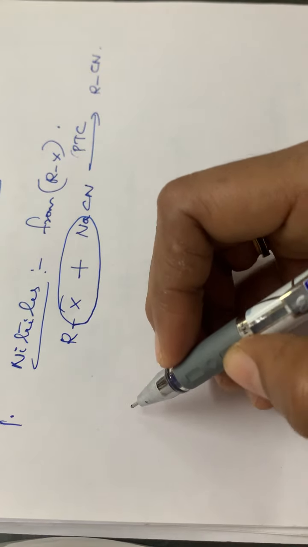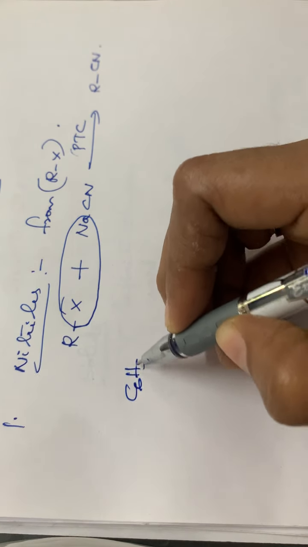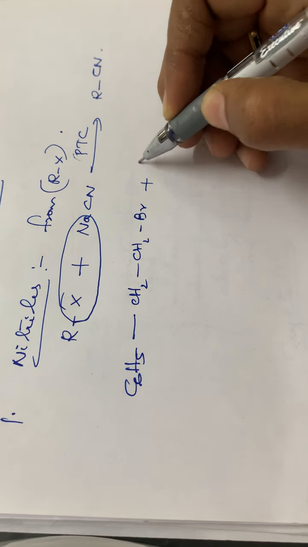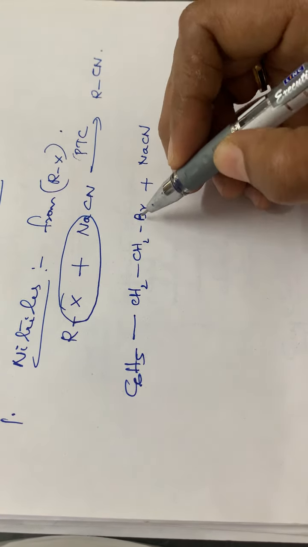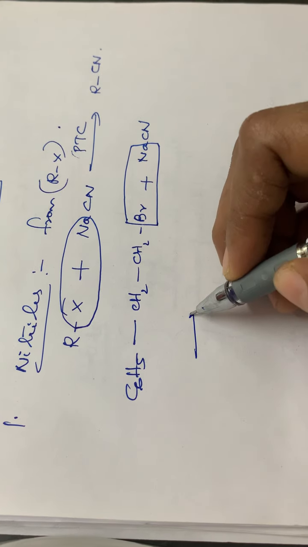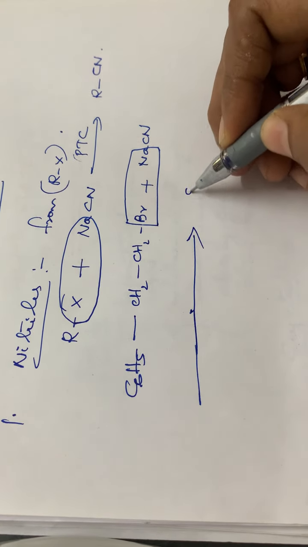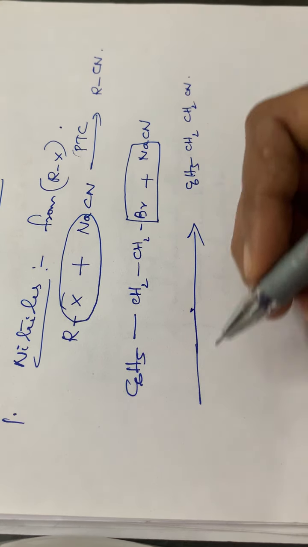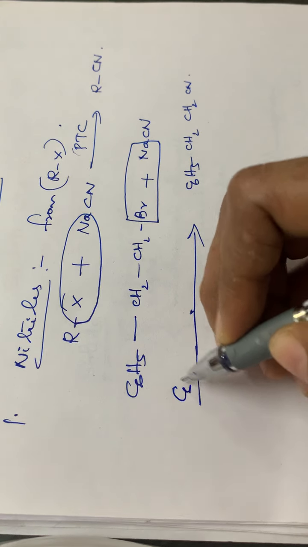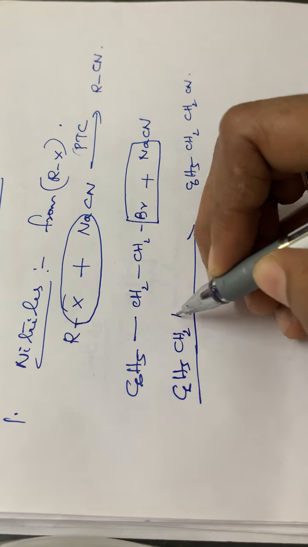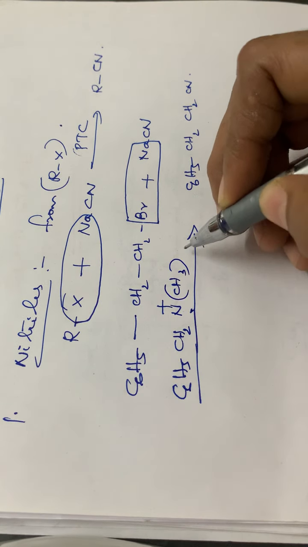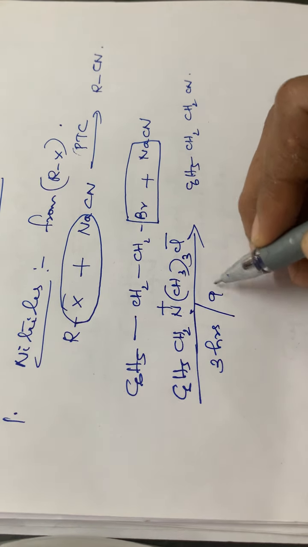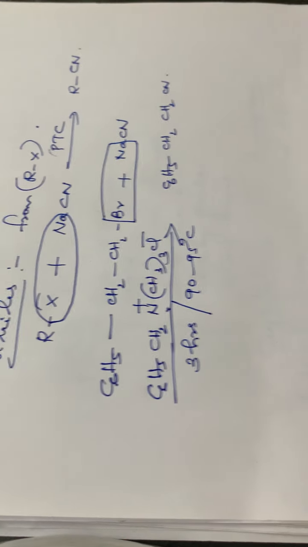And also the example given in your textbook is this compound: C6H5CH2Br plus NaCN. Okay, so here NaBr will be eliminated. The product will be C6H5CH2CN. And also the phase transfer catalyst used is C6H5CH2N+(CH3)3 Cl minus. And it took 3 hours to complete the reaction at a temperature of 90 to 95 degrees Celsius.